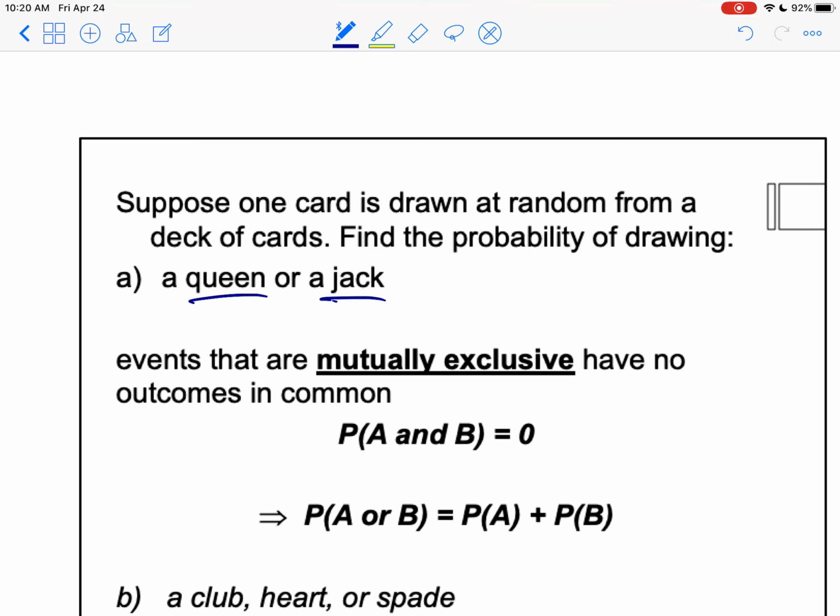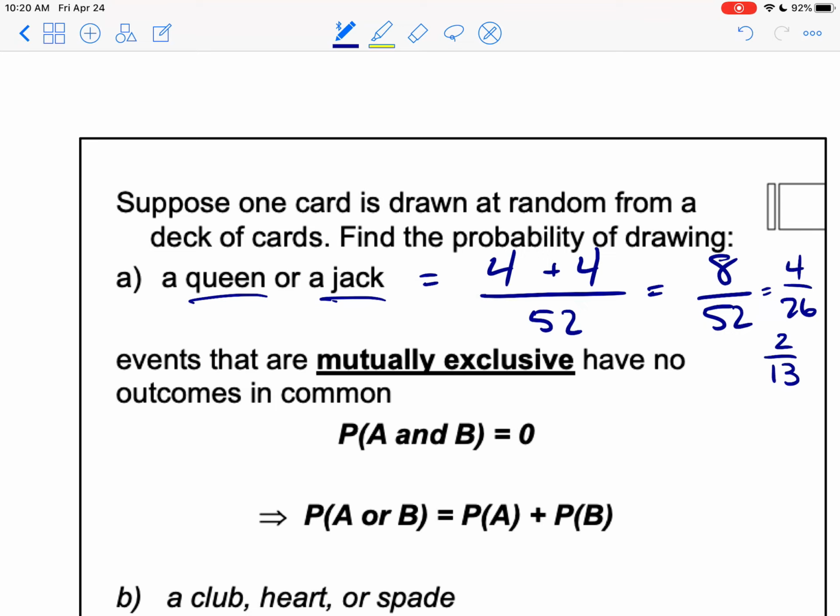And so the probability of picking a queen or a jack is just going to be, let's count up the number of queens. There are 4 queens in the deck. There are also 4 jacks in the deck, and there are still 52 cards. So I'm just adding up all the queens and jacks. So I have 8 chances of getting a card that I'd be happy with out of the 52 cards. And again, we can divide by 2. That gives us 4 over 26. We could divide by 2 again. That gives us 2 over 13. So the probability would be 2 over 13.